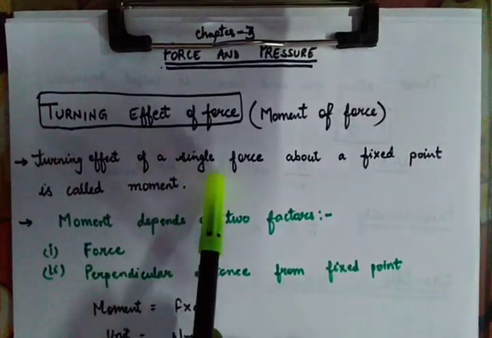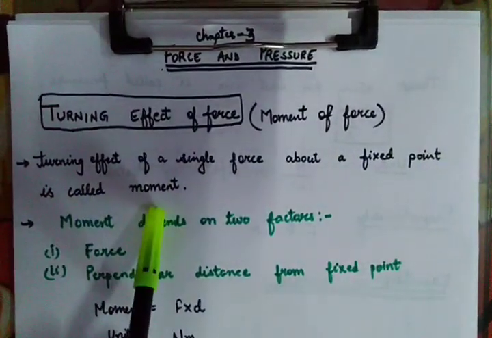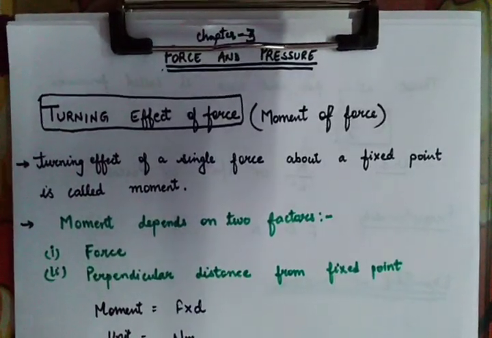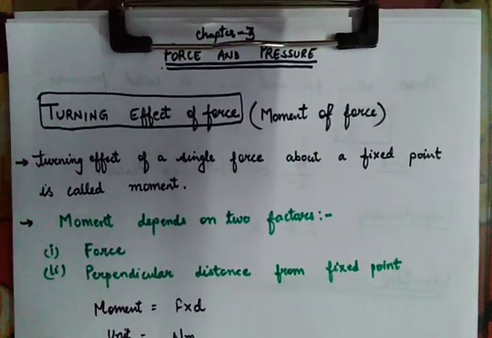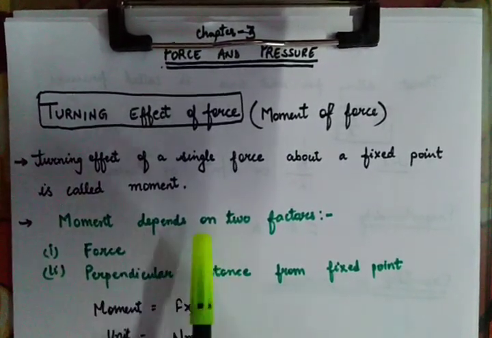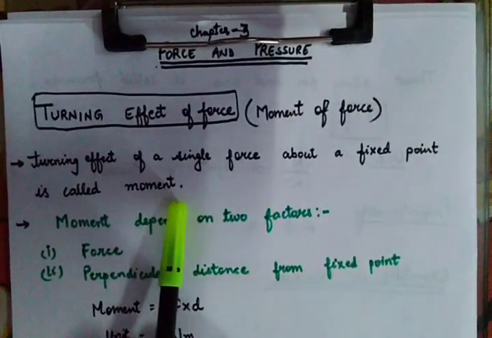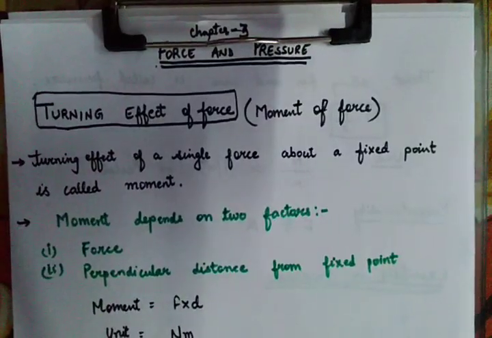Turning effect of a single force about a fixed point is called moment. That means the object where we are going to apply the force should be fixed somewhere and we have to apply a single force. Now if you find this definition difficult to understand, let's deal with this practically.